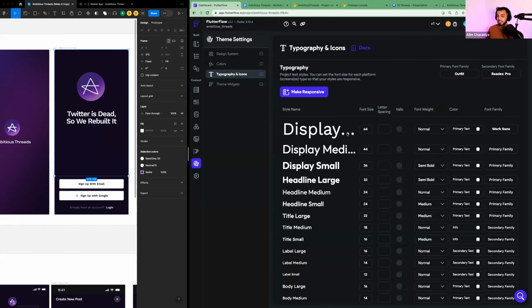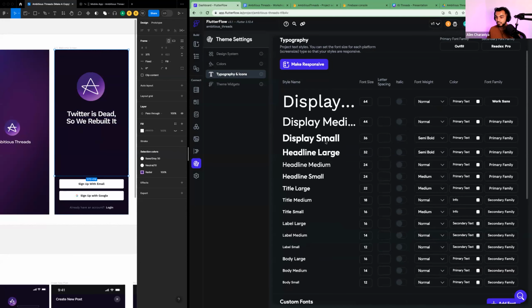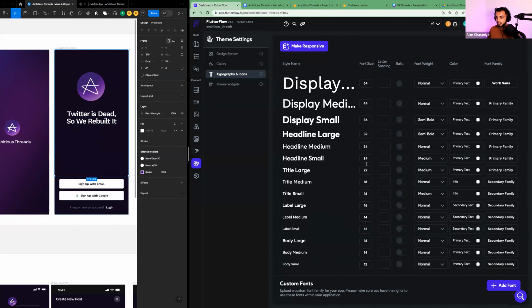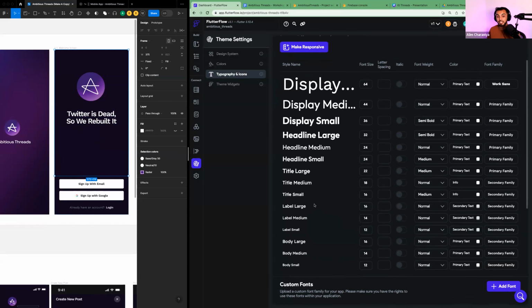So what you're doing here is you're saying, hey, FlutterFlow, every time I use display fonts or headline fonts or title fonts, use this style. That way, if you have a big piece of text, you don't have to check the font size across every page. You can just say, hey, give me a headline large. And a headline large is set up to look like this. And this keeps consistency across your app.